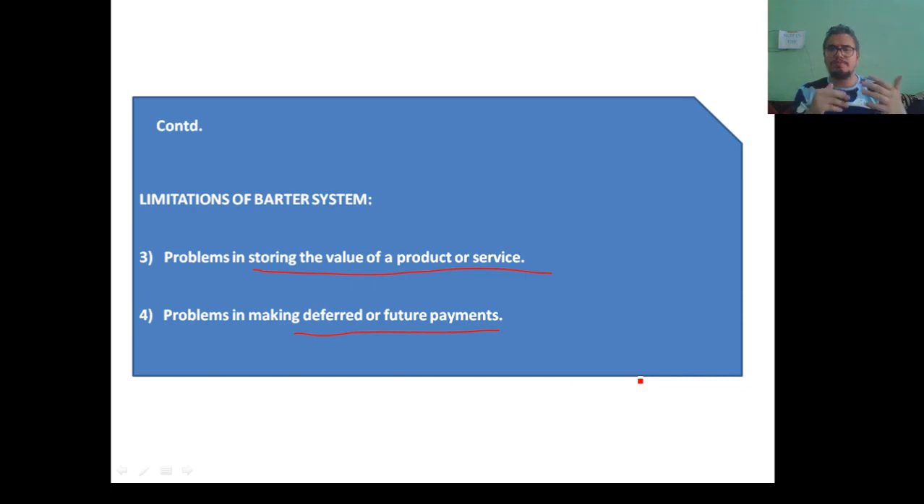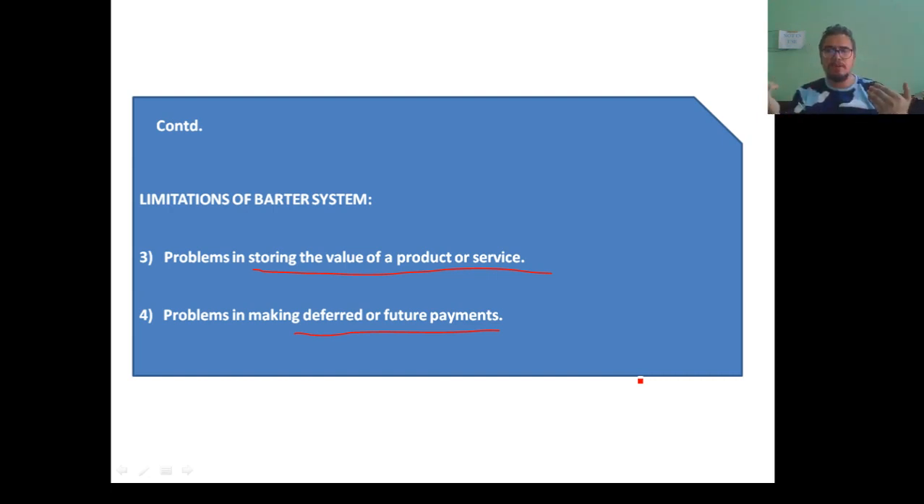So there was always a problem of making future payments because as I have already discussed, in case of barter system, the exchange used to take place on the basis of the need of the person. More the need, more the goods on offer against it. Okay, so how money has overcome this problem of making future payments?